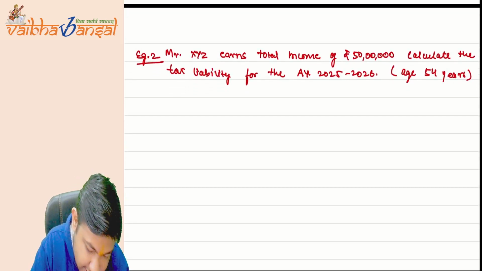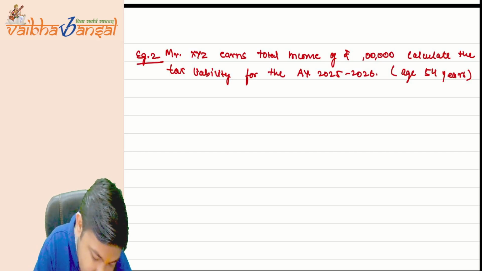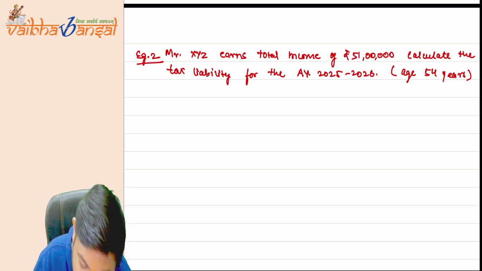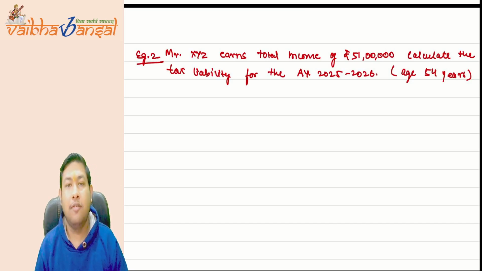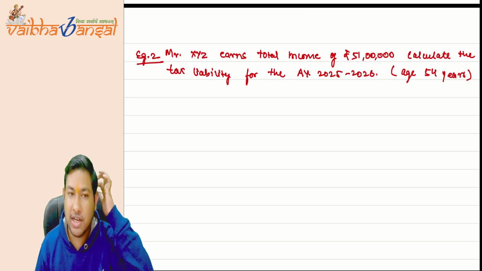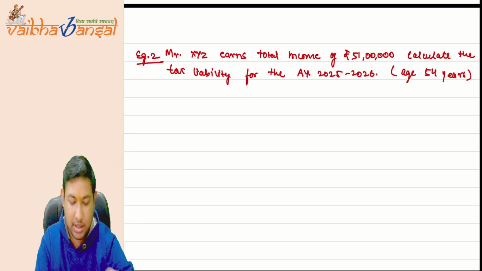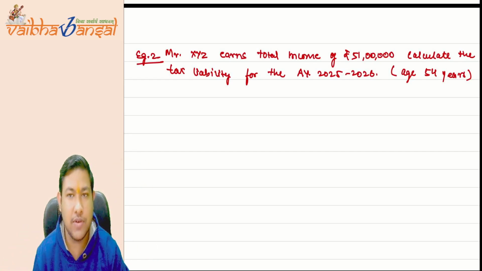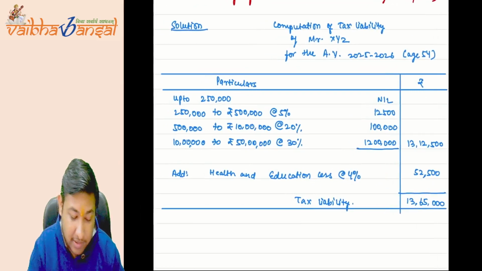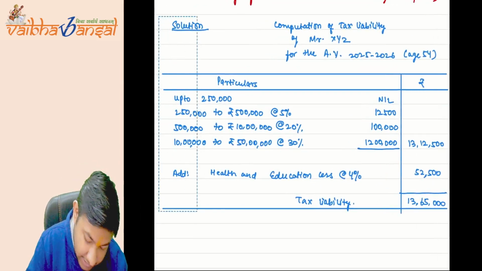Change the total income. Total income increases to 51 lakh rupees. We have increased just the total income from 50 lakh rupees to 51 lakh rupees. The answer remains also same, except one thing.